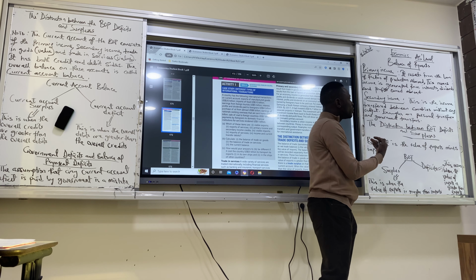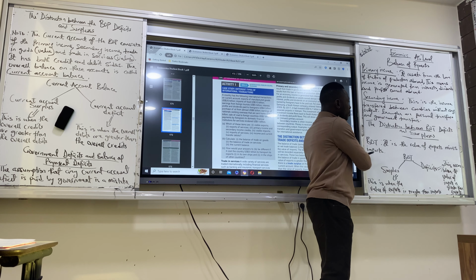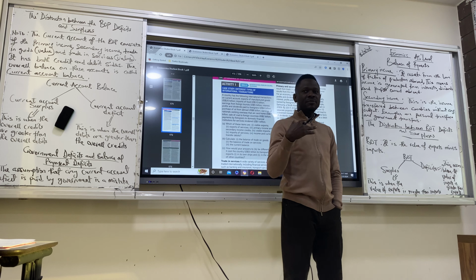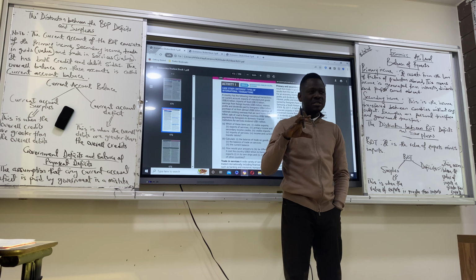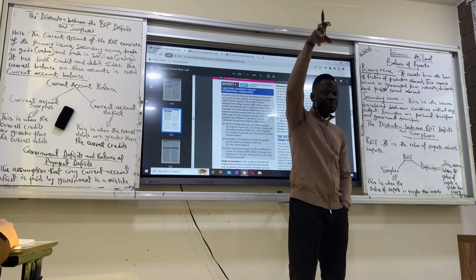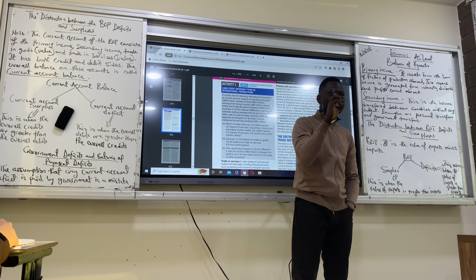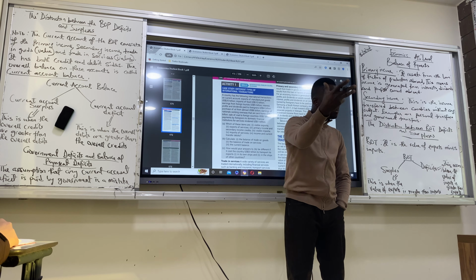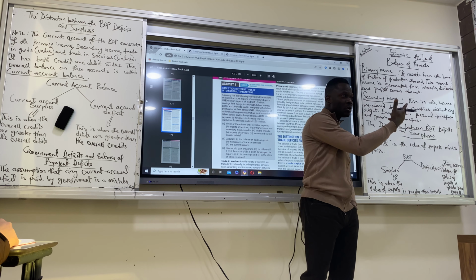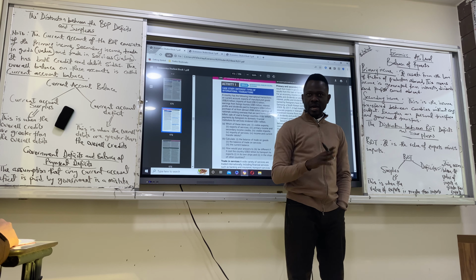So what is the difference between balance of trade deficit and balance of trade surplus? We already know that BOT is the value of export minus import. We talked about that yesterday. The value of what we are exporting minus the value of what we are importing gives us our balance of trade. Trade means import and export. So the balance between them is what is coming out of our country and what is coming into our country in terms of monetary value. I think that is clear.